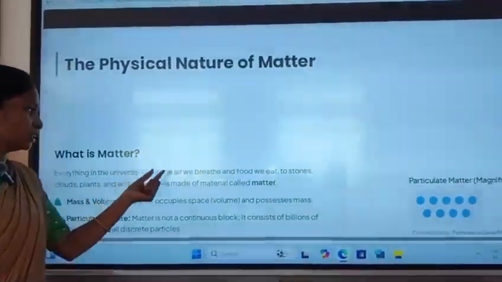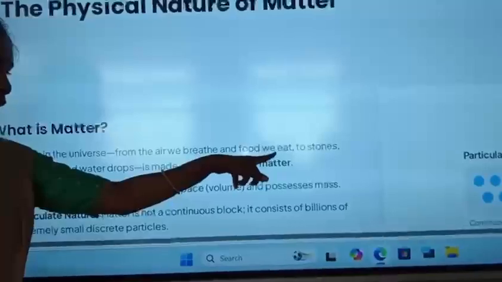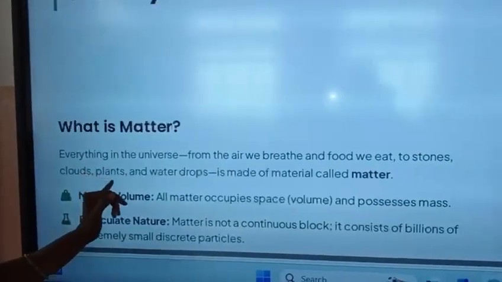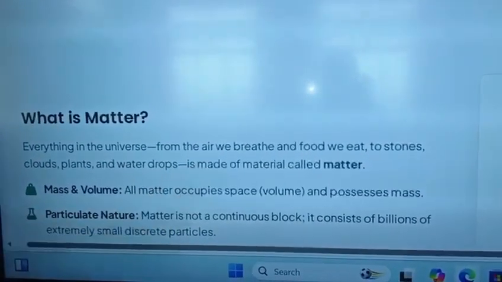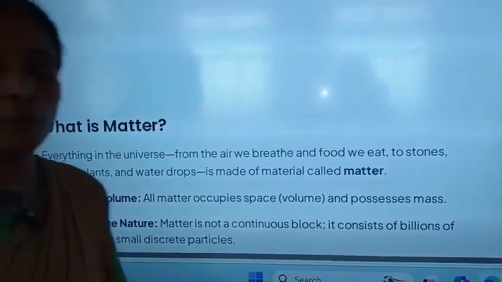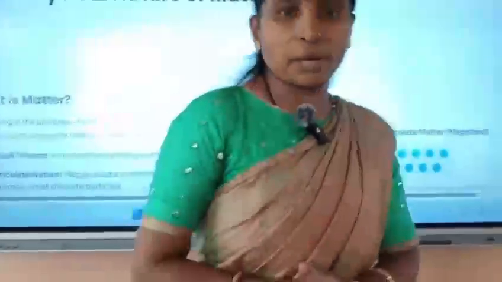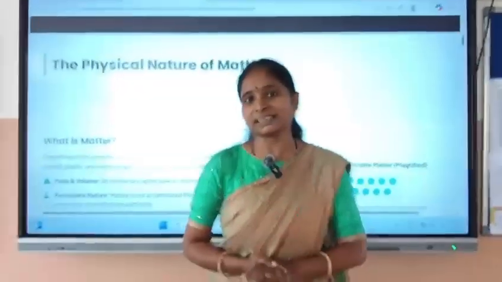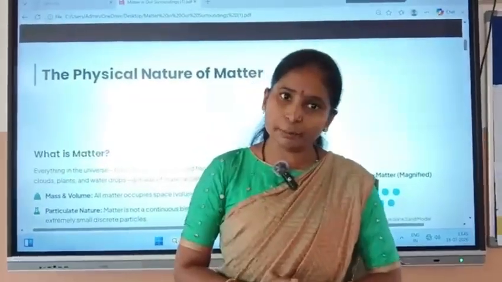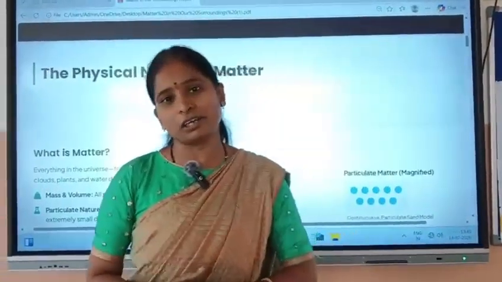Everything in the universe, from the air we breathe and the food we eat, to stone, clouds, plants and water drops, is made up of materials called matter. So matter means that which has mass and occupies some space. Matter may be living things or non-living things.